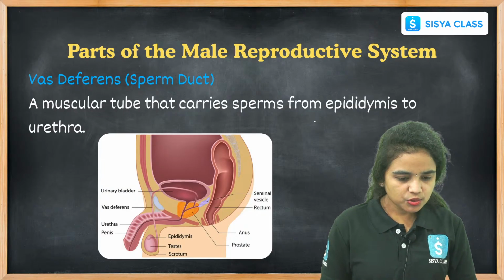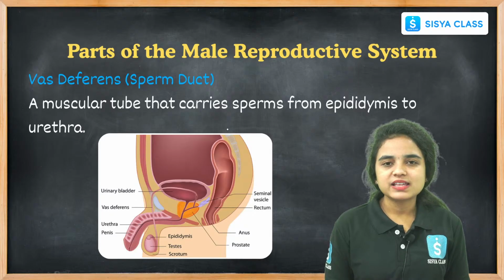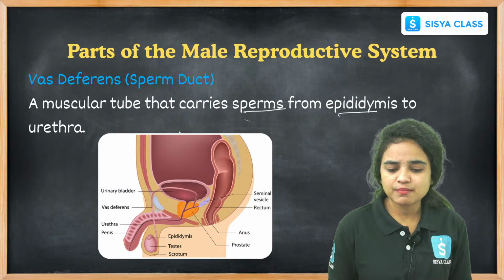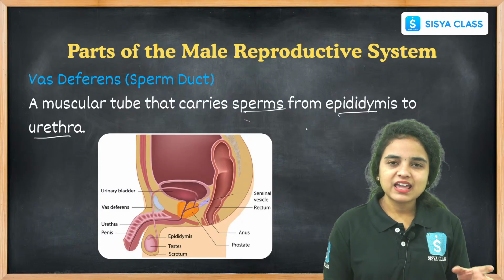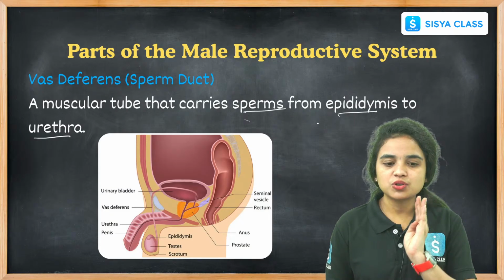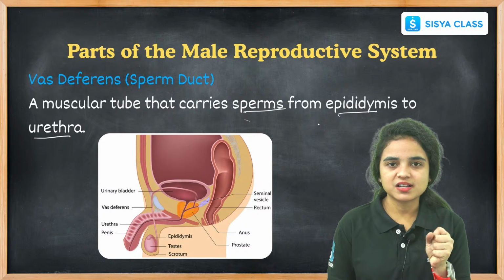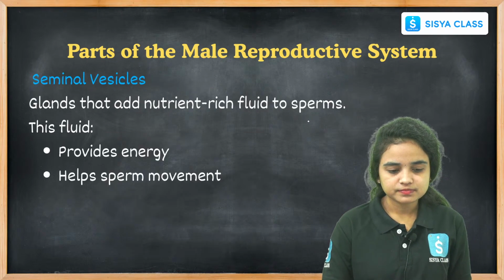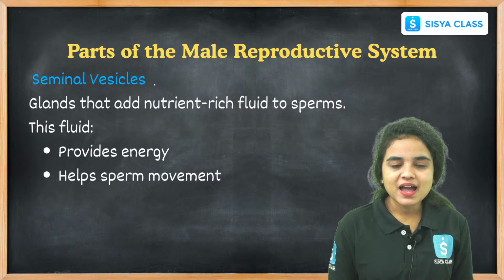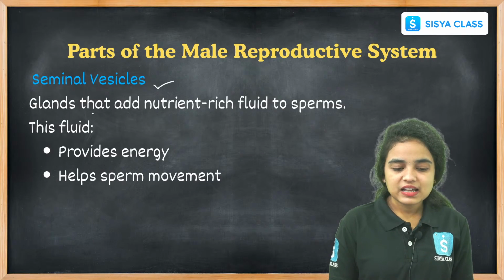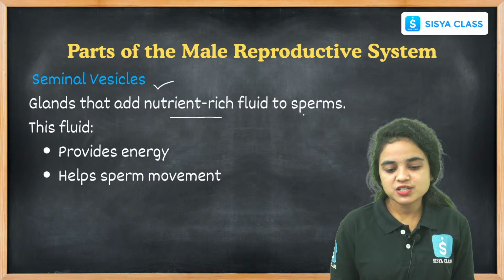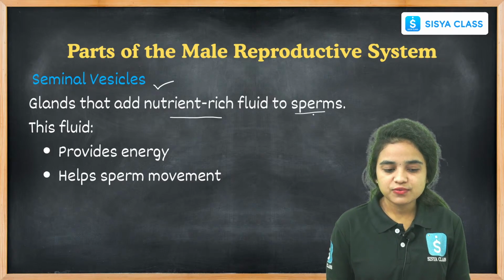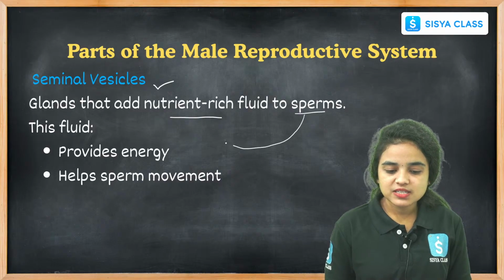Coming to the vas deferens, it is called the sperm duct. It is a muscular tube that carries sperms from the epididymis to the urethra. It is a muscular tube-like structure which carries the sperms further. Coming to the next part, the seminal vesicles are glands that add nutrient-rich fluid to the sperms. Here, the sperms get nutrient-rich fluid that combines with the seminal vesicles.